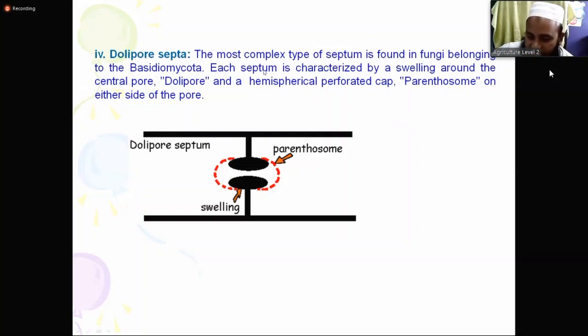So each septum is characterized by a swelling around the central pore, called dolipore, and a hemispherical perforated cap. There is a cap but perforated. This hemispherical perforated cap is called parenthosome, on either side of the pore. So do you have any question up to this?